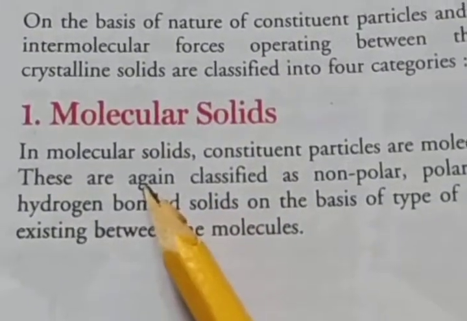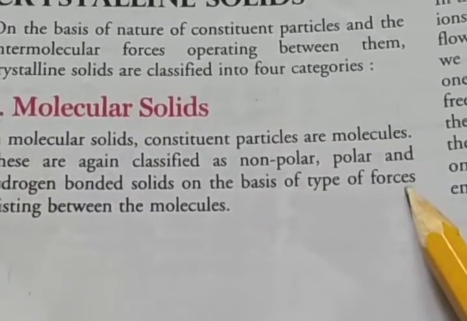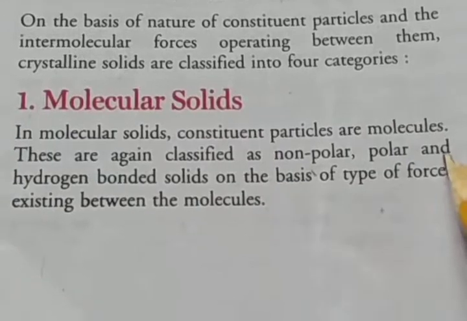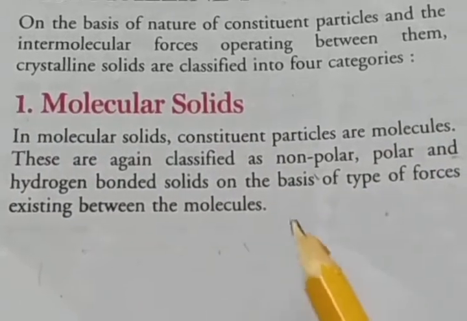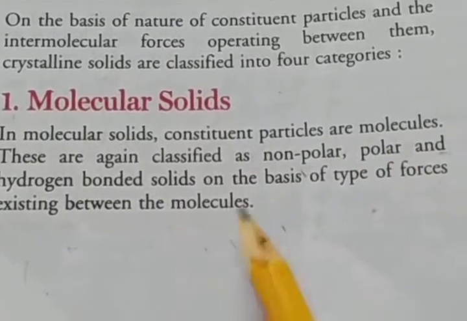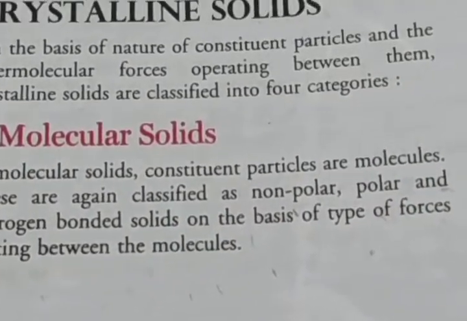First I start with molecular solids. In molecular solids, the constituent particles are molecules, and they are again classified into three categories: non-polar, polar, and hydrogen bonded solids.